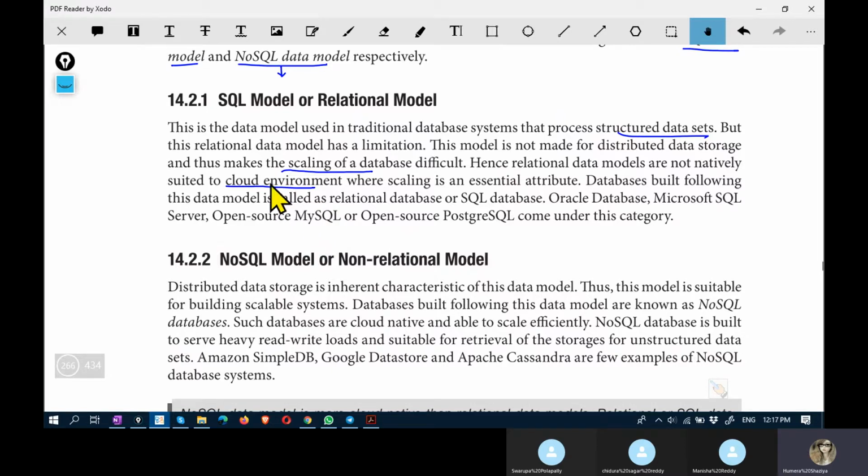Therefore, the relational model is not appropriate for a cloud environment, as it does not support scaling efficiently. Examples of relational databases are Oracle database, Microsoft SQL Server, open source MySQL, open source PostgreSQL. These are the relational models or SQL model.